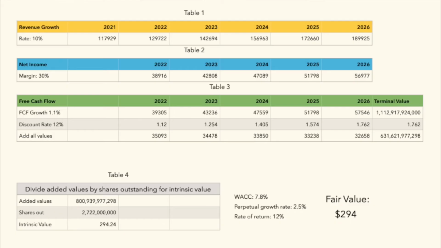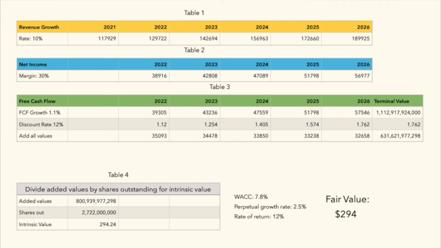All right, so now we are going to move on to the DCF model that I ran. Now we're going to be basing this DCF model on a 10% revenue growth rate. Now I have the model run out on the screen here, so let's take a quick look. We used a 10% growth rate projected off of the year 2021 and projected it out to the year 2026. Net income was projected based off the revenue growth, then free cash flow was projected based off the net income.